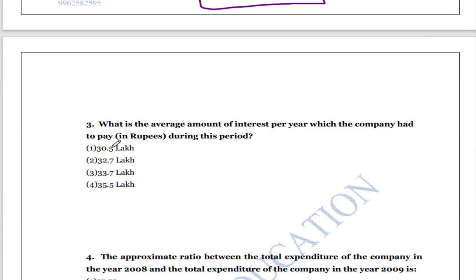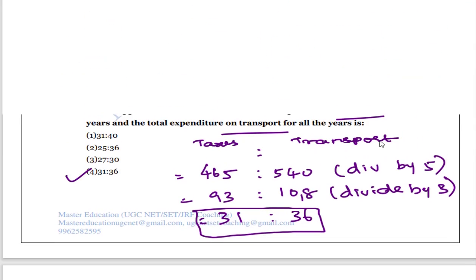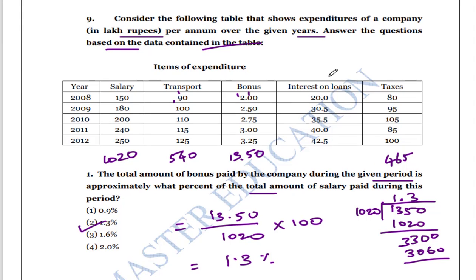The next question: what is the average amount of interest per year which the company had to pay during this period? So what is the average amount of interest per year?